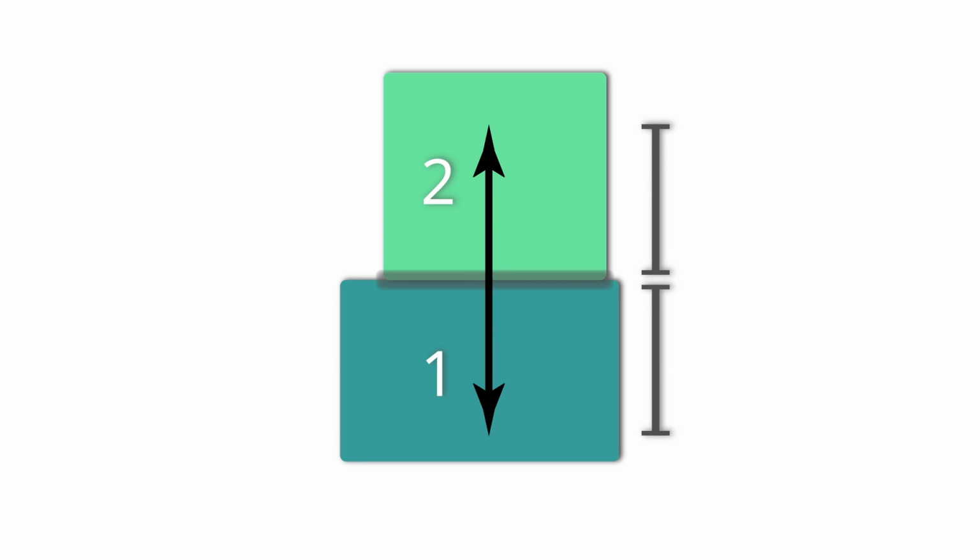I have one force that's acting from object 2 down on object 1, and the other force that's acting from object 1 back up onto object 2. And these forces, following Newton's third law, are equal in magnitude and opposite in direction.